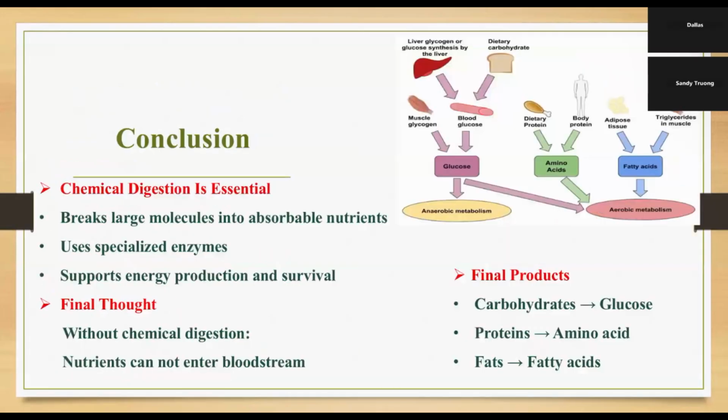For the final slide, I'm just going to conclude things. To wrap everything up, chemical digestion is essential because it breaks large food molecules into smaller nutrients that our bodies can absorb. This process relies on specialized enzymes, and these target carbohydrates, proteins, and fats. The final products of digestion are glucose from carbs, amino acids from proteins, and fatty acids from fats. Without chemical digestion, these nutrients couldn't enter the bloodstream, which means our cells wouldn't get the energy and materials they need in order to function.